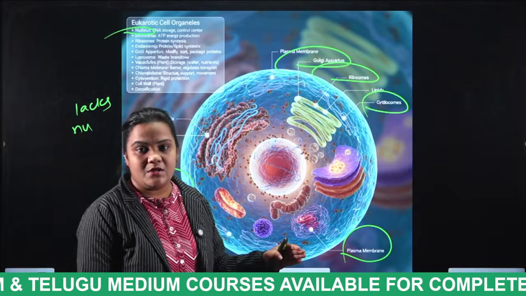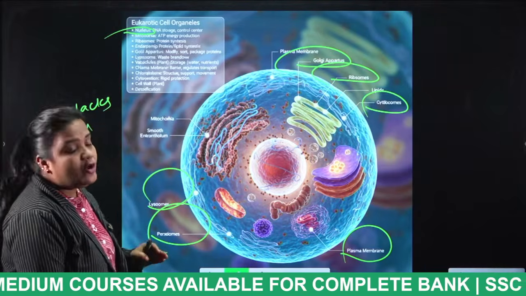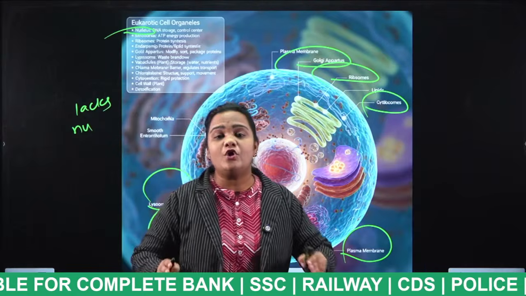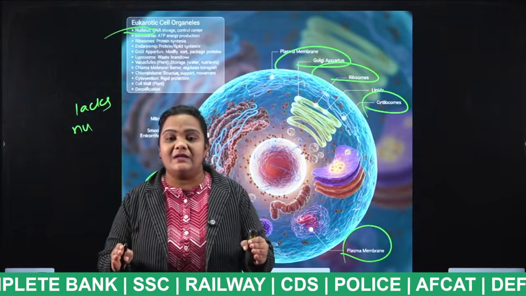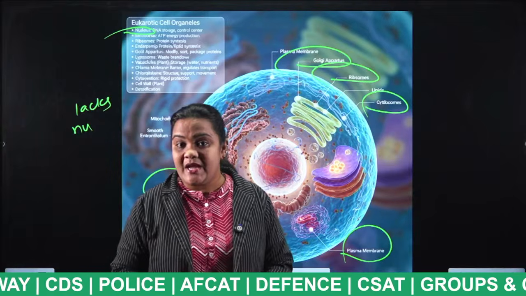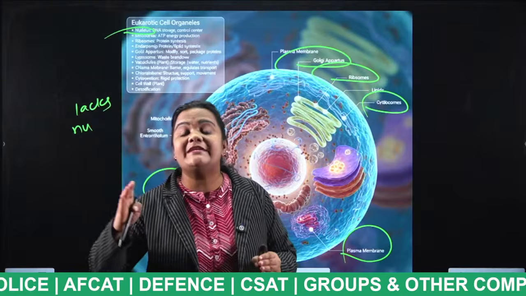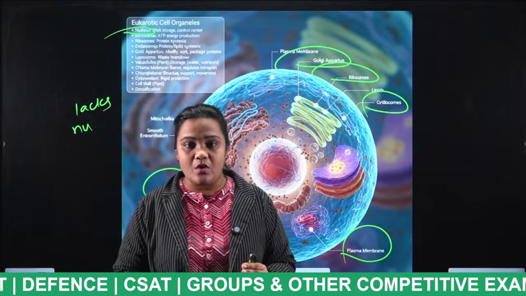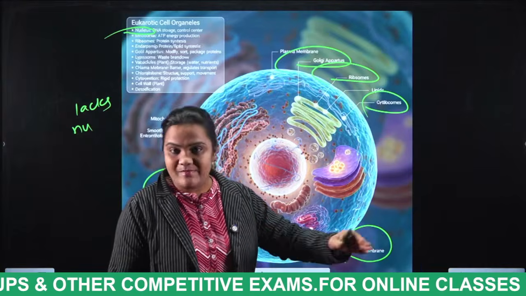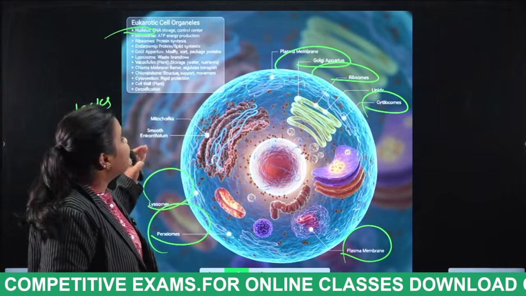Know the difference. The next is mitochondria. What is the function of mitochondria? Mitochondria synthesize ATP energy, which is used for respiration. What is the full form of ATP, students? Adenosine triphosphate.